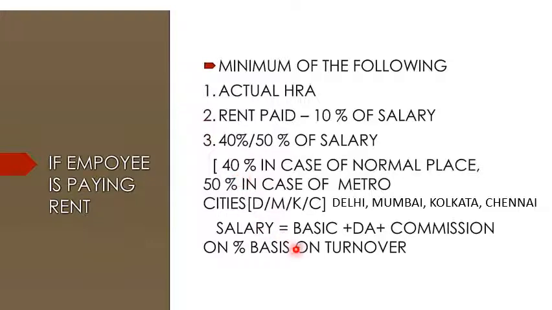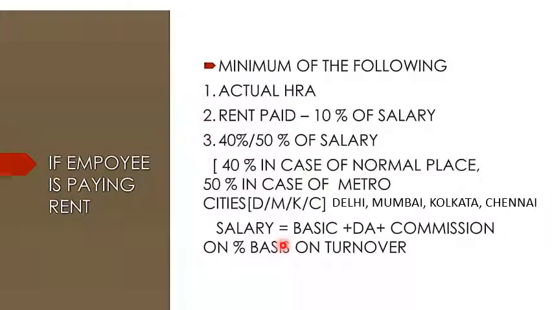And the salary is equal to basic plus DA, the dearness allowance, plus commission on percentage basis of turnover. Whichever is the minimum among these will be considered as house rent allowance exemption. First condition is the actual HRA, house rent allowance. Second is 10% of salary.